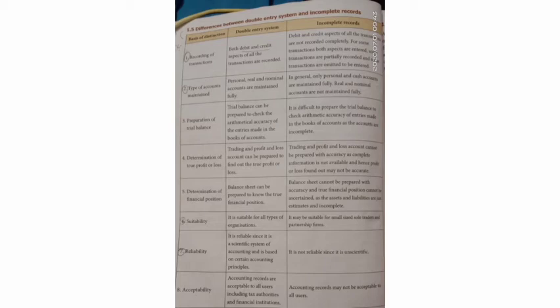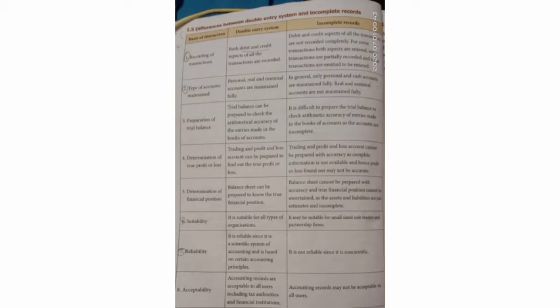The fourth difference is determination of true profit or loss. Trading profit and loss account can be prepared to find out true profit or loss in the double entry system. But in incomplete records, it is not possible to find out the true profit or loss since they do not have all the available data. So it is not possible to find out the profit and loss easily, in an accurate manner.